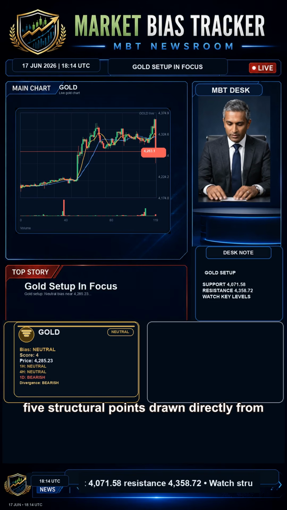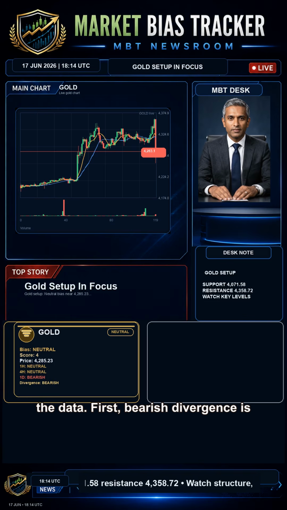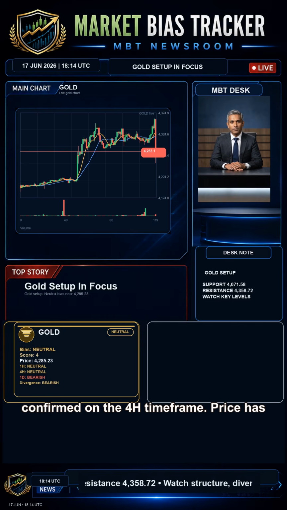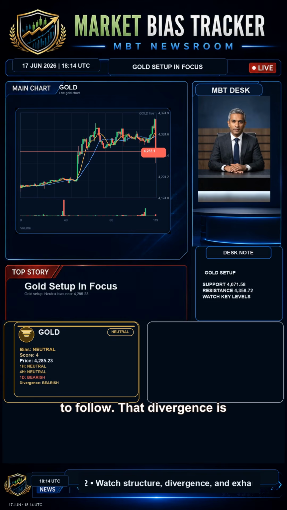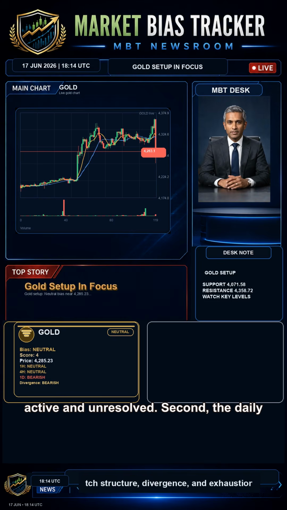Here are 5 structural points drawn directly from the data. First, bearish divergence is confirmed on the 4H time frame. Price has continued higher while momentum has failed to follow. That divergence is active and unresolved.